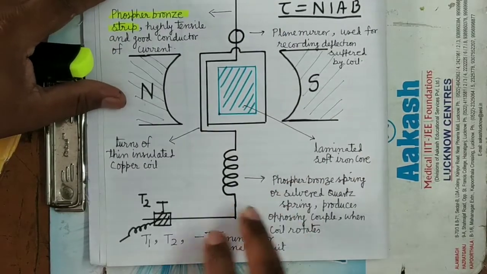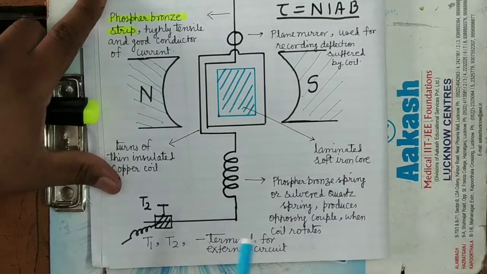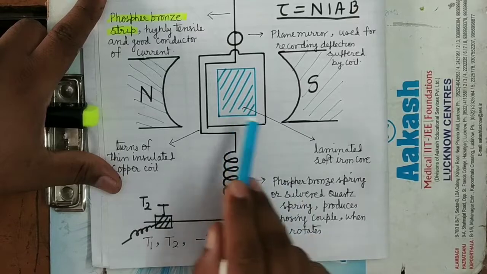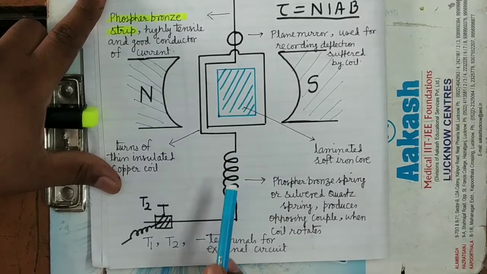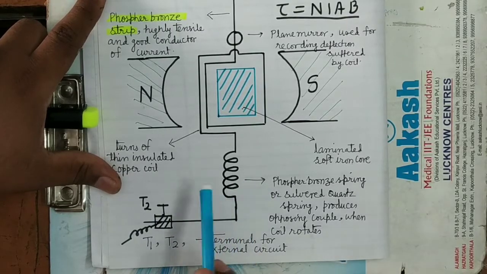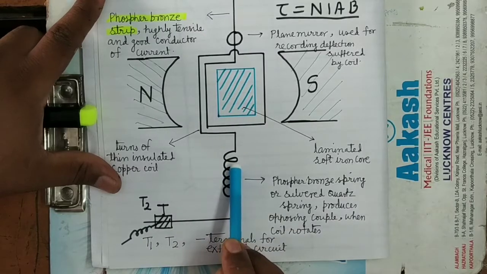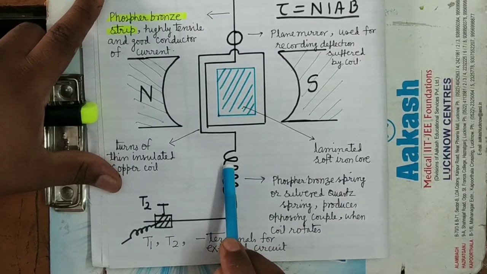What is the use of this phosphor bronze spring? It produces a restoring couple, an opposing couple, when the coil rotates because of the twisting in its turns. And this restoring couple increases more and more as there is more and more twisting.